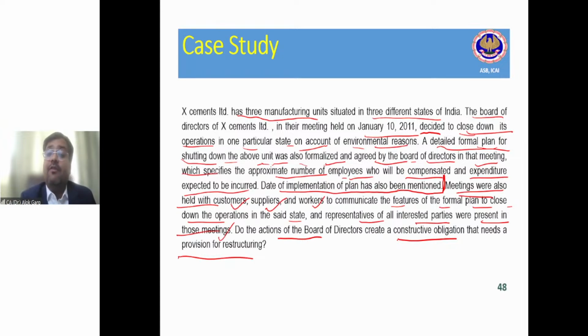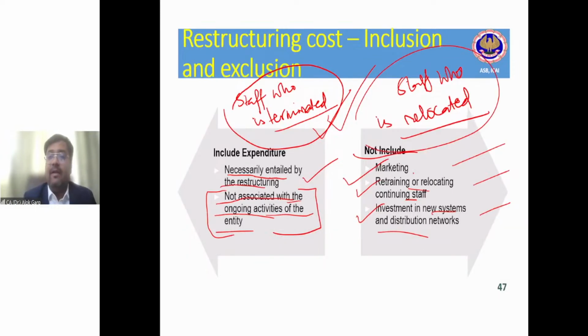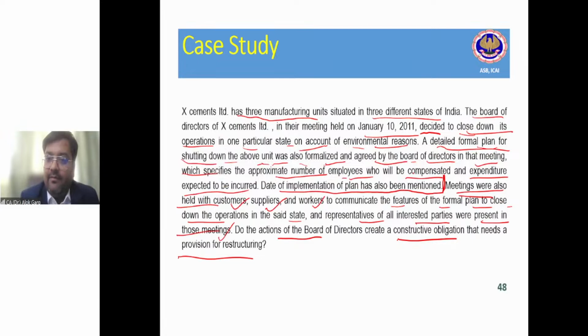The date of implementation of the plan has also been mentioned, that is, from which date it has to be started. And what are the components of a detailed formal plan? Business concerned, location affected, number of employees who will be compensated, expenditure, timing of implementation of the plan. All these things have been given. Meetings were also held. So first, a detailed formal plan has been prepared. Second, meetings were also held with customers, suppliers, and workers.